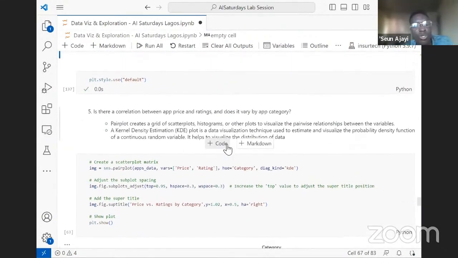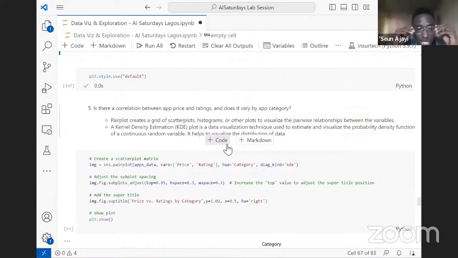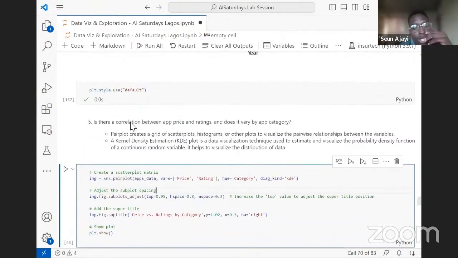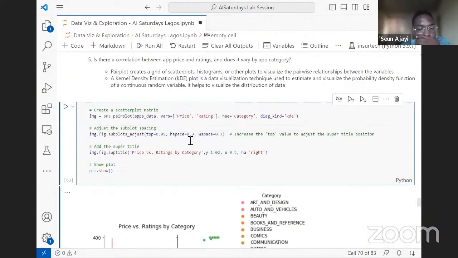We also want to check the correlation between the prices and the rating. Do people rate apps that are expensive well? Do they rate apps that are free, or give them unnecessary, questionable ratings? So we'll be using a pair plot here. What a pair plot does is something similar to the heat map. It does a correlation plot, something like what we saw when we were working with the heat map.